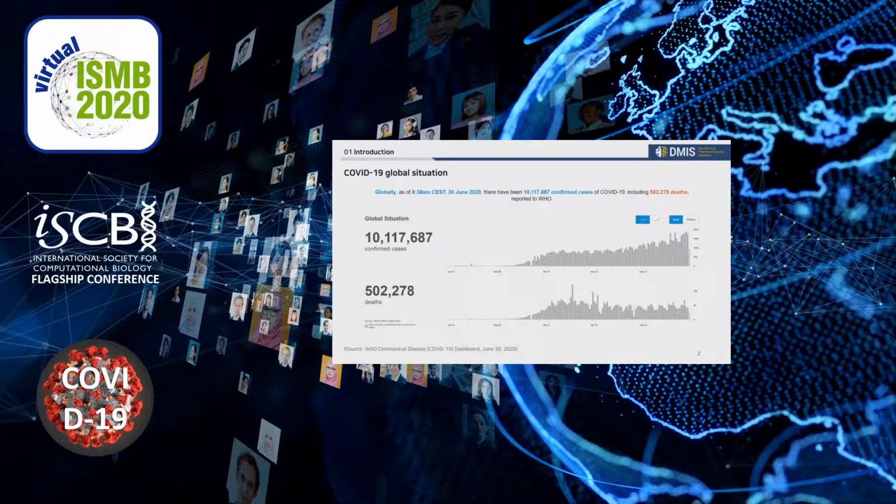This situation is an unprecedented global health crisis. So that is why the development of COVID-19 therapeutic agents is urgent.